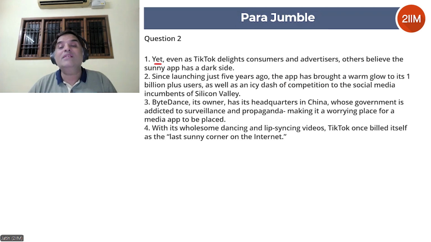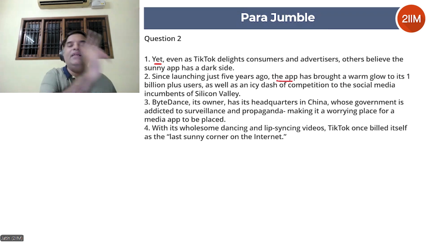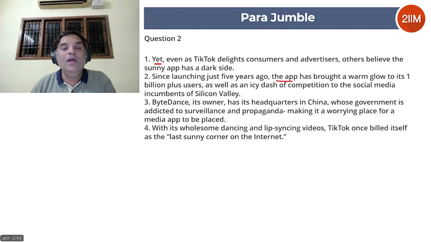Now, 2 says the app. So again, as I always say, if you're reading a sentence and a question pops up into your head, what is the app? And if that question is not answered in this statement, that means there has to be a preceding statement. So what app? We don't know. That's not answered in 2. That means it needs a sentence before this, which will introduce the app. Okay. ByteDance, its owner, has its headquarters in China, whose government is addicted to surveillance and propaganda, making it a worrying place for a media app to be placed.